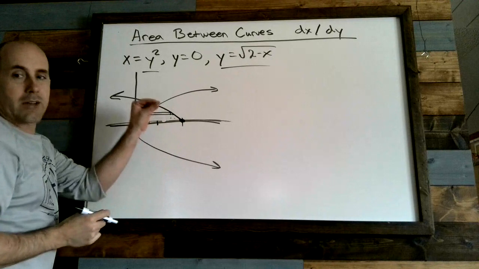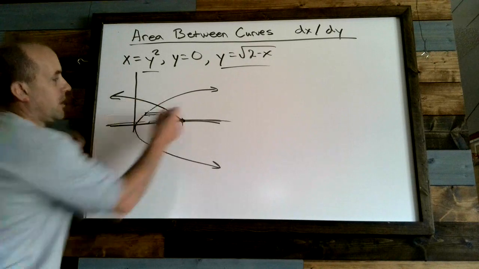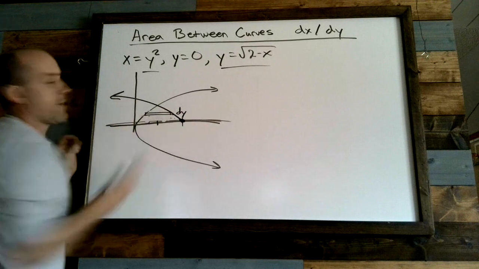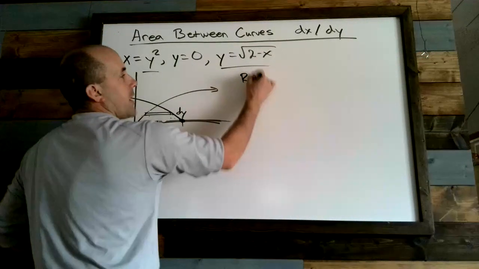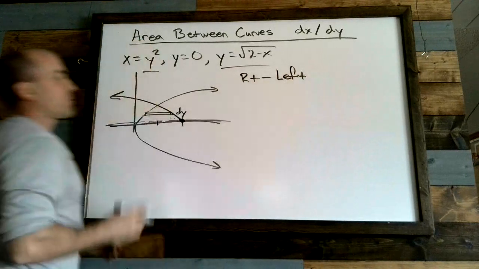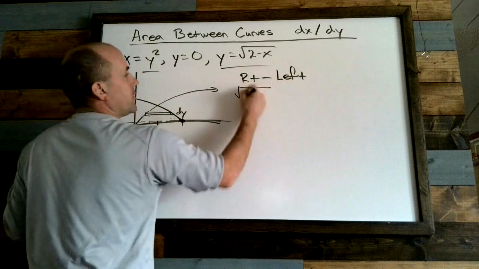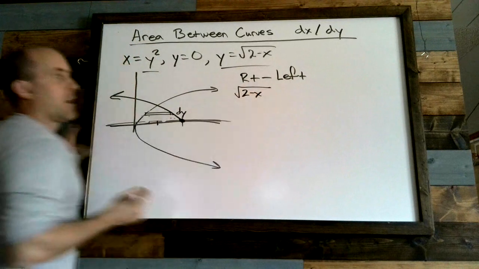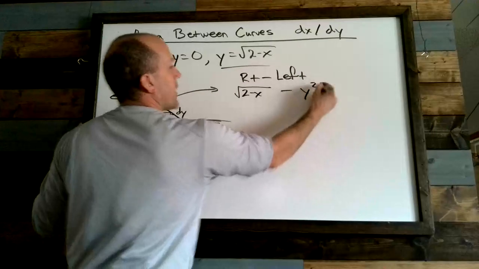And since it has what we call vertical thickness, we say it has dy for thickness. Instead of doing top minus bottom, we do right minus left. So the right function is the square root of 2 minus x. And the left function is y squared.